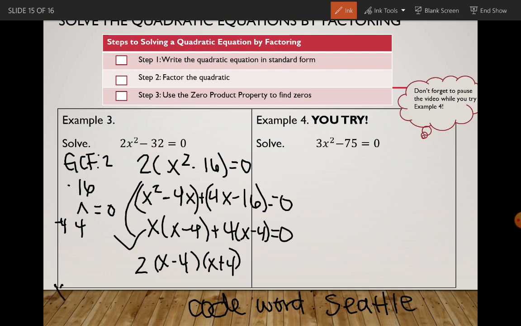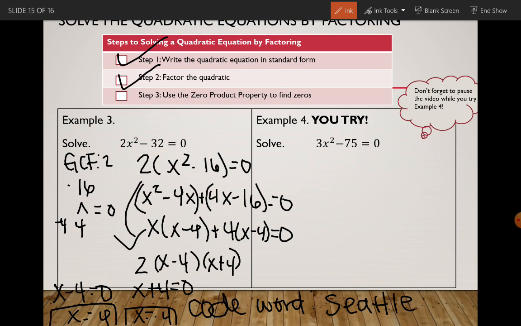Okay, so my zeros, I wrote it in standard form, factored it, zeros: x minus 4 equals 0, and x plus 4 equals 0. So x equals 4, and x equals negative 4. All right, go ahead and pause the video and try number 4 on your own.